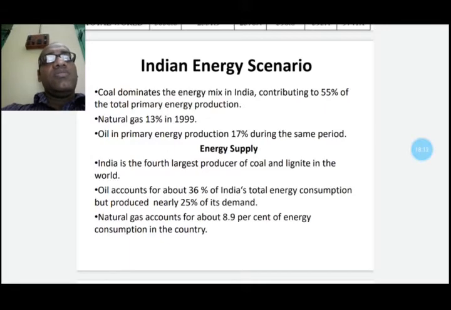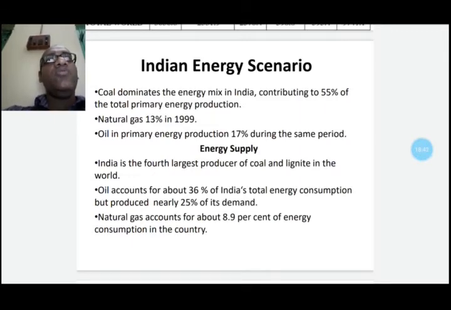Oil accounts for 36% of India's total energy consumption. India today is one of the top 10 oil consuming countries, but it produces only nearly 25% of its demand.